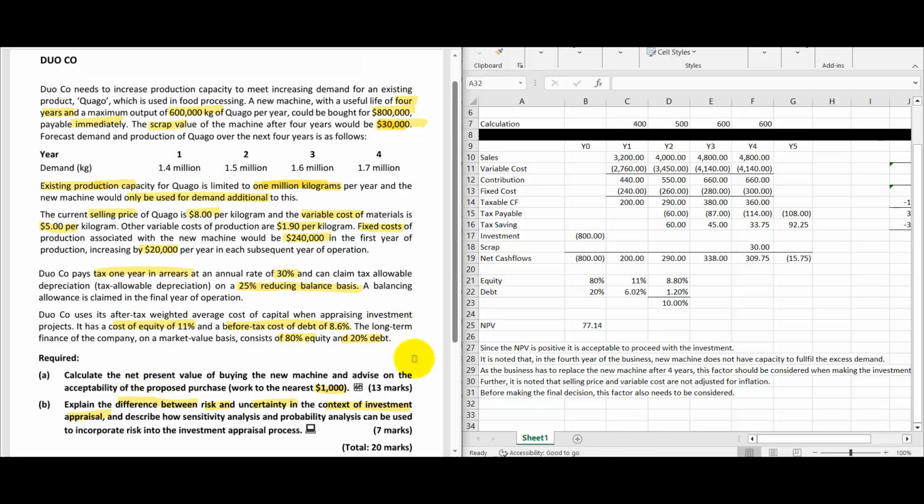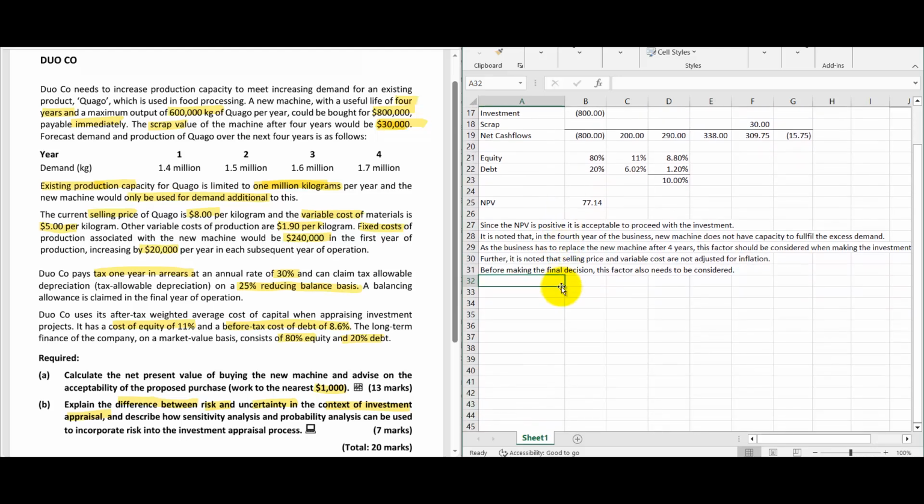So here in this particular part B, they are asking a few things. One is the difference between risk and uncertainty based on NPV, based on investment appraisal. That is one they are asking. So this is how we are breaking the question into pieces.